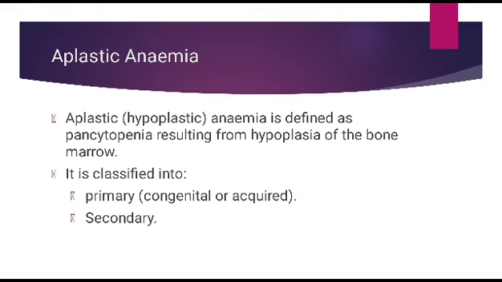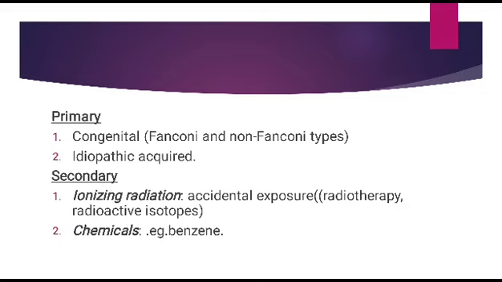It is classified into primary or secondary aplastic anemia. For primary aplastic anemia, it may be congenital, occurring early. Examples for this is Fanconi's anemia. Number two, idiopathic, acquired without an obvious cause.